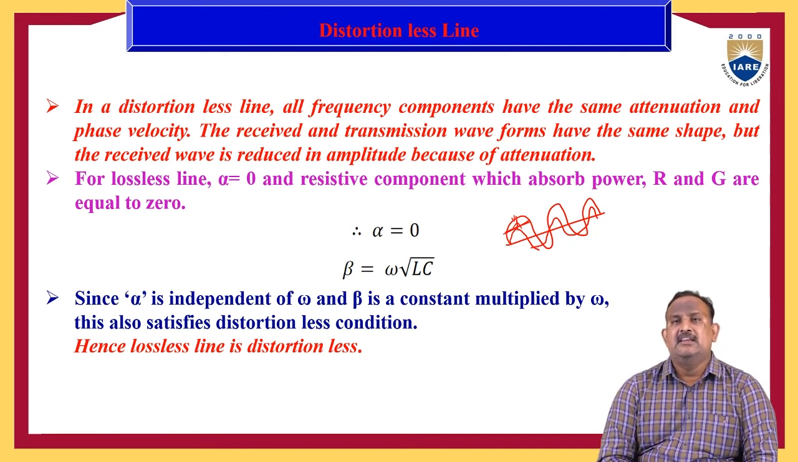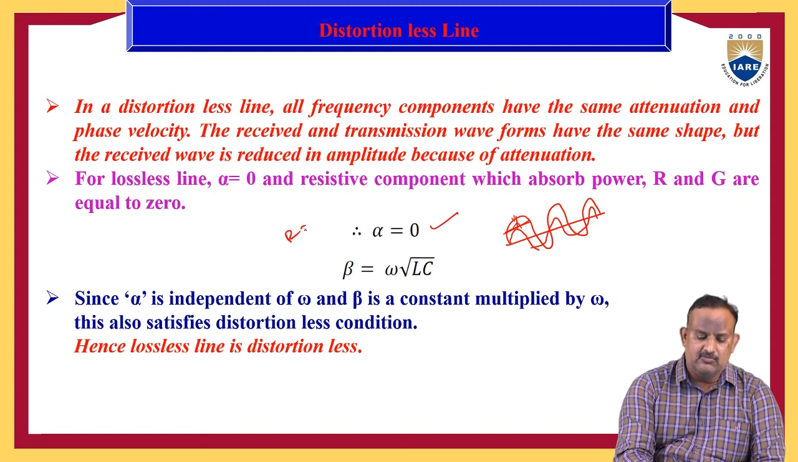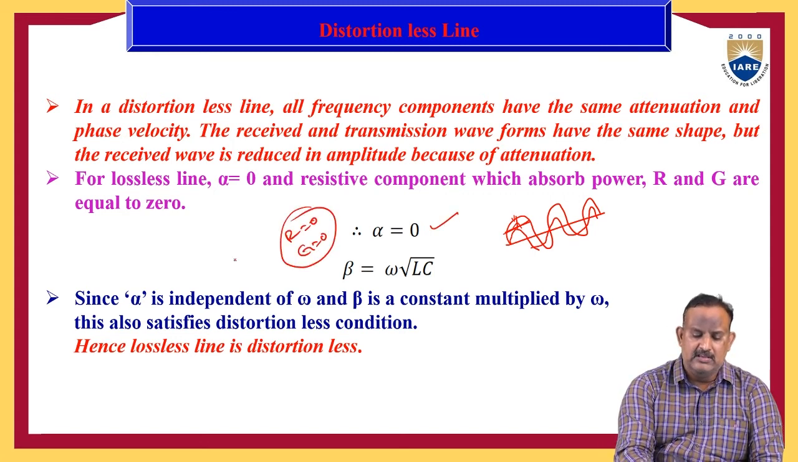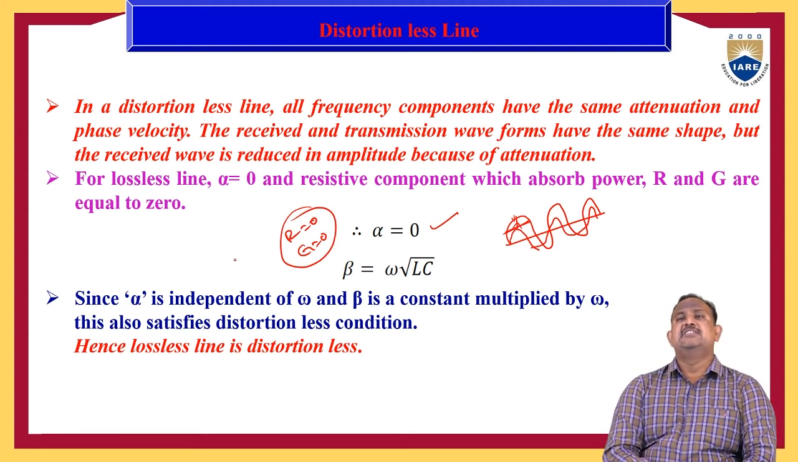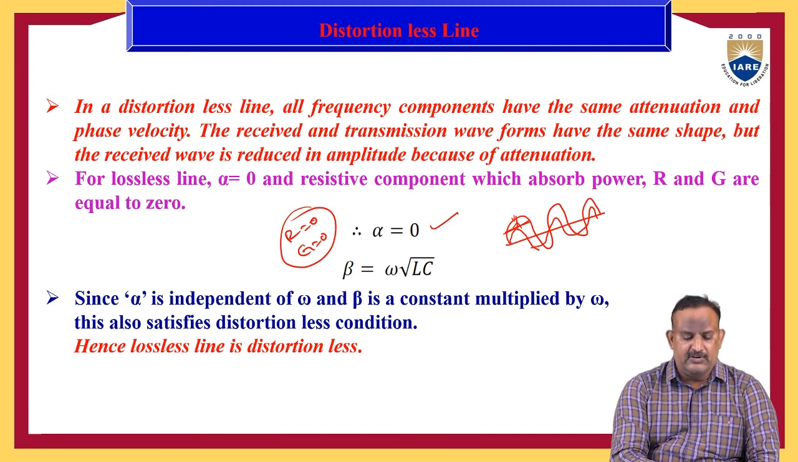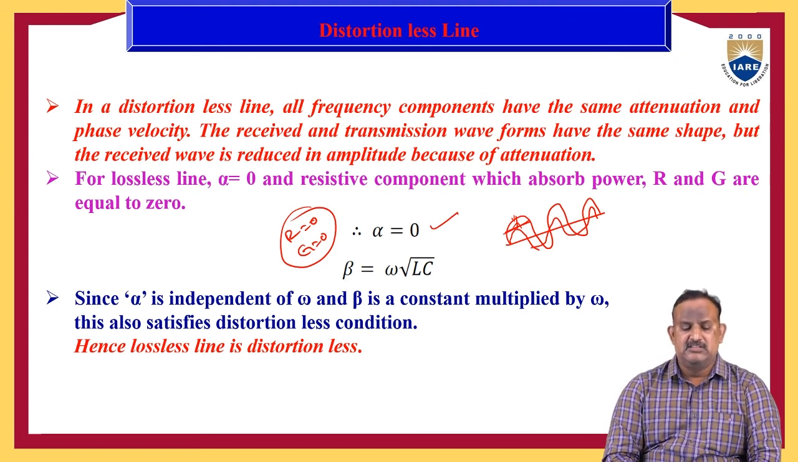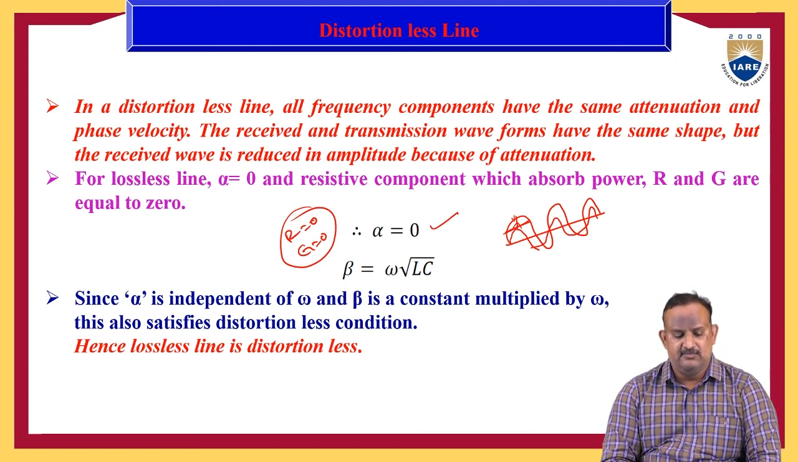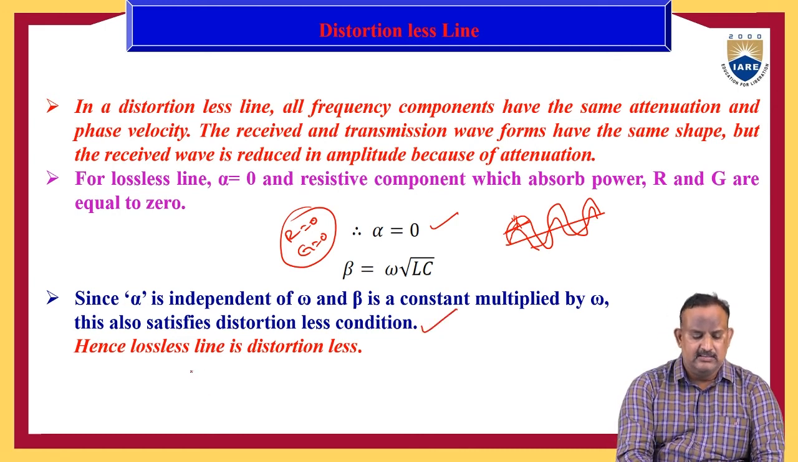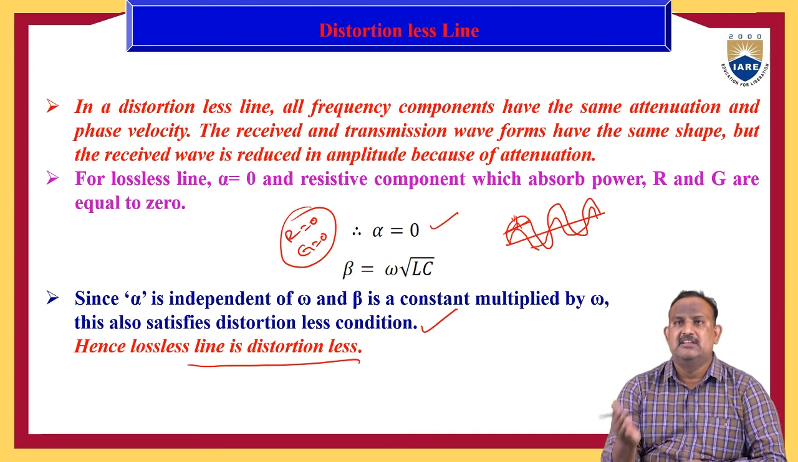Next, for a lossless line, alpha equal to 0, and the resistive components which absorb power, R and G, are equal to 0. Therefore, we can substitute alpha equal to 0, R equal to 0, G equal to 0 for a lossless line. Since alpha is independent of omega and beta is a constant multiplied by omega, this also satisfies the distortionless line. Hence, the lossless line is also known as a distortionless line.